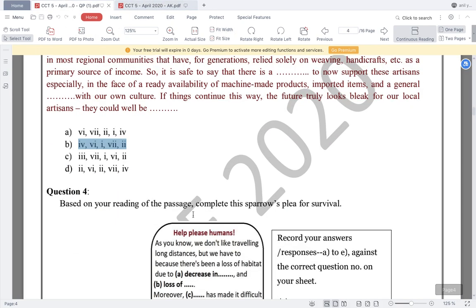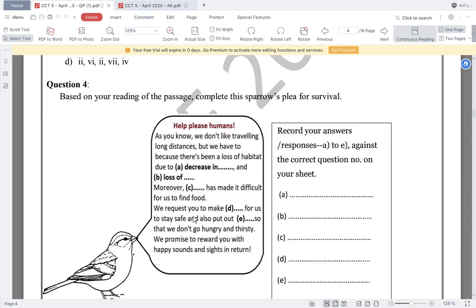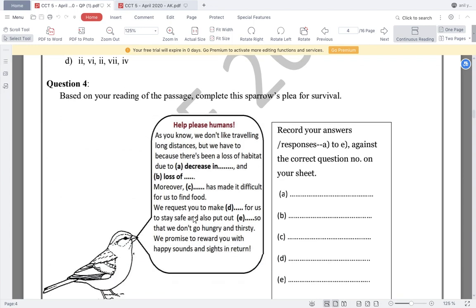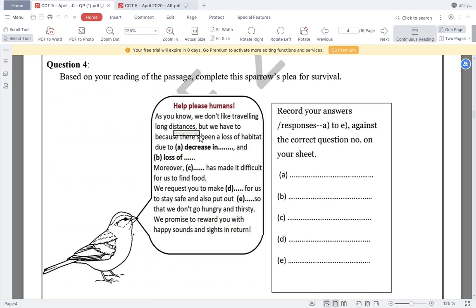Okay, now we'll go to question number 4. Question number 4, based on your reading of the passage, complete the sparrows play for survival. Now, this is a response based answer. So you will have to read the paragraph and then try to find out the answer. So this requires an understanding. You have already read the paragraph once or twice. Through this passage you will easily find out what could be the answer. Hence, you can get it from here.